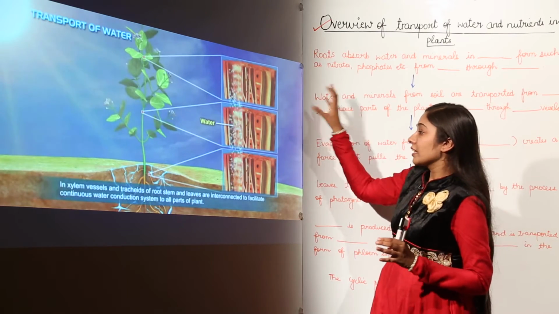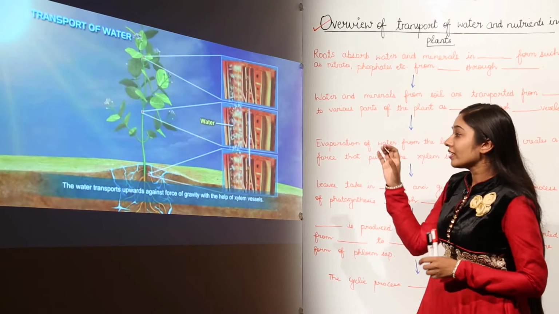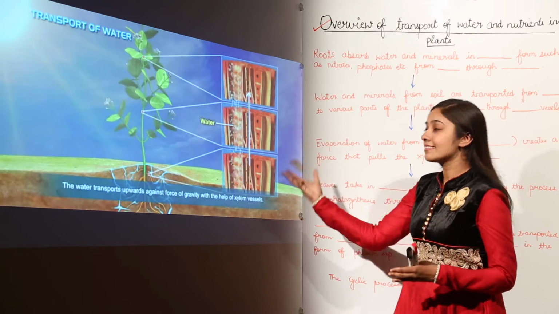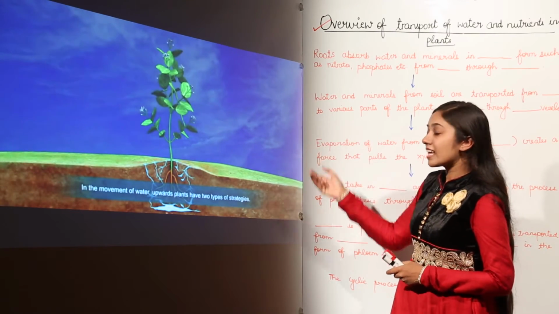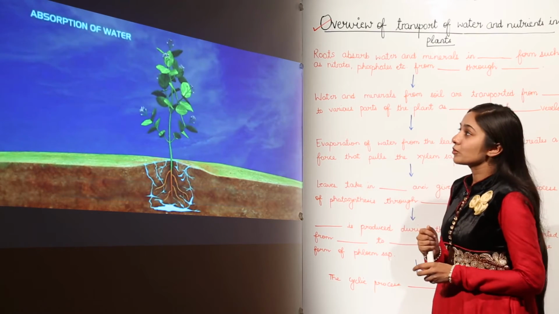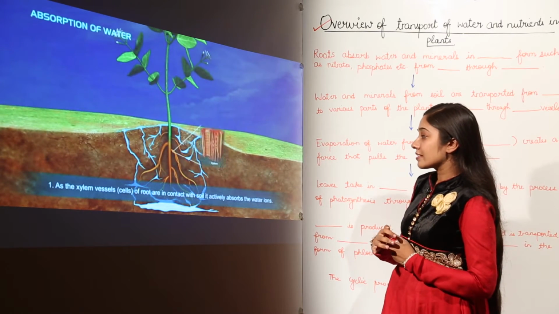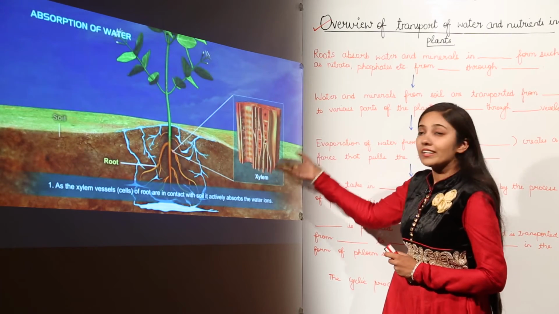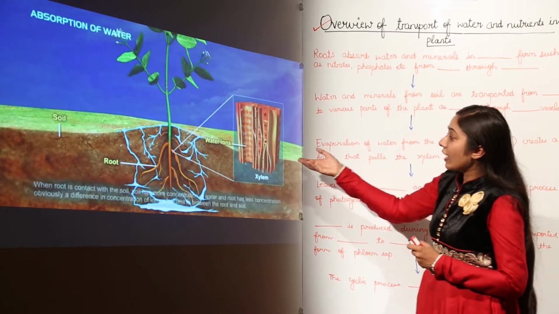So in stem, leaves and root, there is a continuous conduction system of xylem vessels, and the water is transported upward against the force of gravity with the help of these xylem vessels. In the movement of water upwards, plants have two types of strategies. Let us see what these strategies are for the absorption of water. As the xylem vessels of the root are in contact with soil, they actively absorb the water ions.